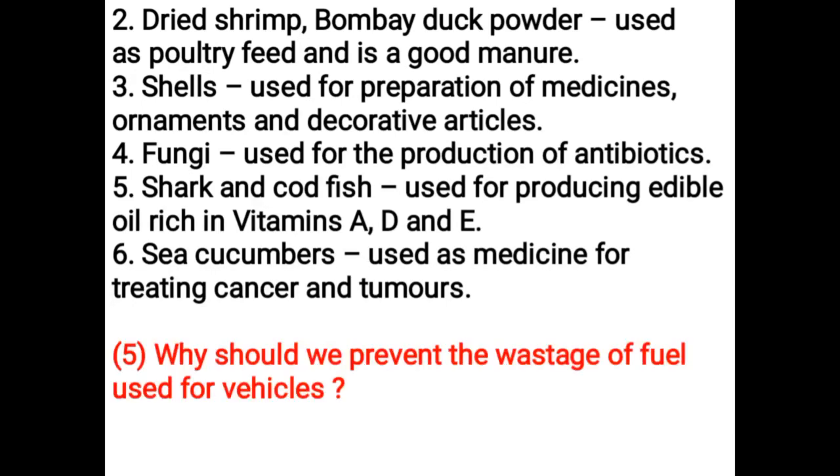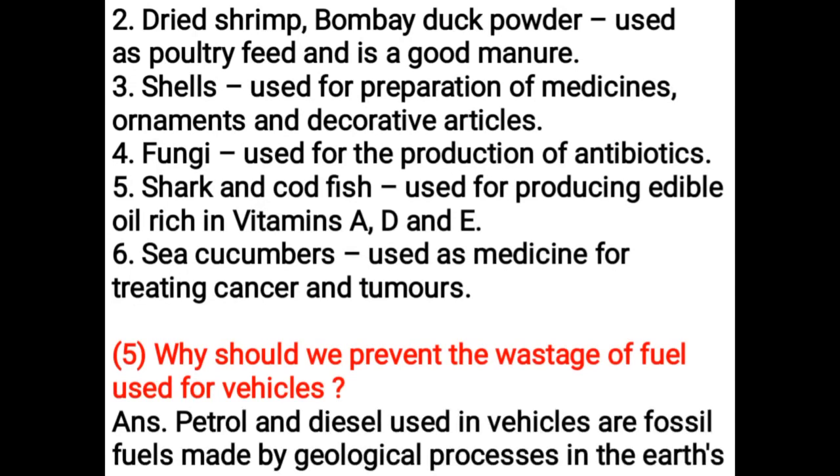Why should we prevent the wastage of fuel used for vehicles? Petrol and diesel used in vehicles are fossil fuels made by geological processes in the earth's crust over millions of years. Their reserves are limited and may exhaust in this century. On combustion in the vehicle engine, the fuels give out exhaust gases which are harmful and cause air pollution. Therefore, we should prevent the wastage of fuel used for vehicles.